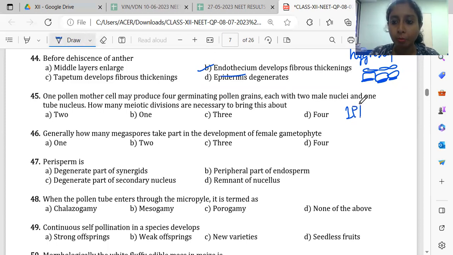One pollen mother cell will give rise to 4 pollen grains by only one meiosis. 46. Generally, how many megaspores take place in the development of the female gametophyte? Actually, 4 megaspores will be produced. Out of that, one will be functional and the other 3 will get disintegrated. So the answer will be only 1.